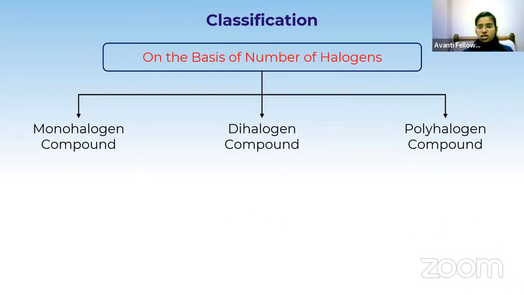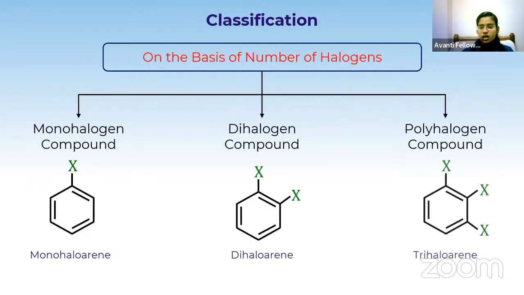Is it clear to all of you? In the same way, aromatic hydrocarbons, the aryl halides, are also classified. If I have only one halogen on the benzene ring, it is a monohaloarene. If there are two, dihaloarene. If there are three, it is called a trihaloarene. It's very easy. Based on the number of halogens, you can classify accordingly. Now let's see one by one.